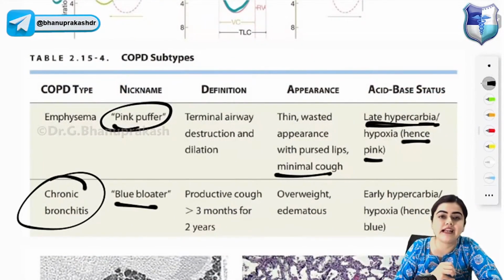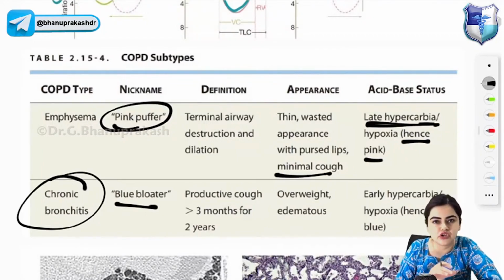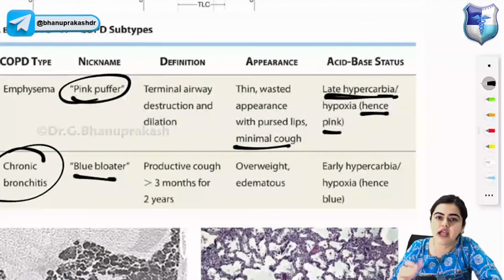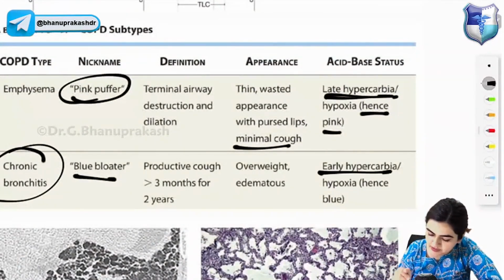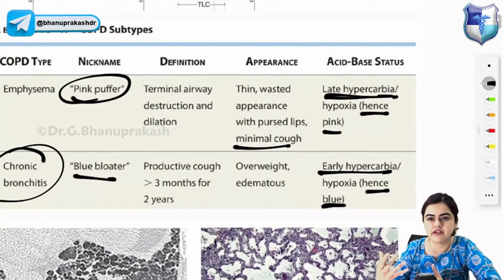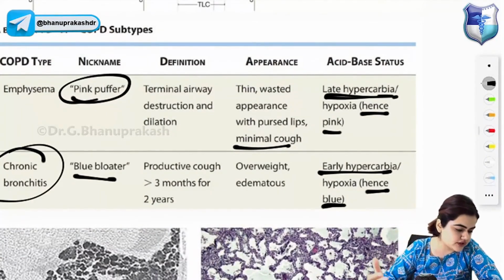Chronic bronchitis, nickname blue bloaters. Definition: productive cough for more than 3 months for 2 years. Overweight, fatty patient, edematous. Acid-base status will be early hypercarbia or hypoxia. So in early stages itself, the patient will develop cyanosis. The color of the patient will be blue due to cyanosis.